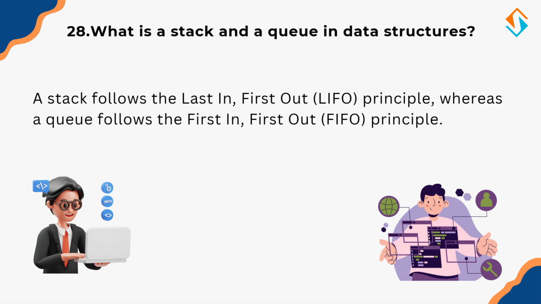A queue follows the first in, first out principle, where the first item added is the first one removed. It is similar to a queue of people at a ticket counter. These structures are widely used in memory management, task scheduling, and algorithm design.